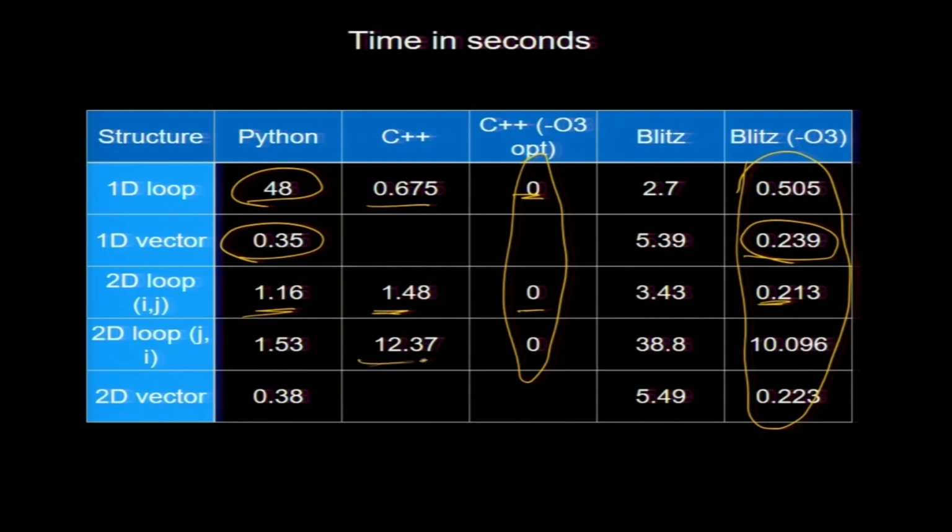The ji loop is definitely slower in C++, so you should not do it, but if you optimize it, using the O3 option, it is fine. The major summary is if you are using C++, use the O3 option, and the time is basically very small. The 2D vector is 0.38 here and 0.223 here.